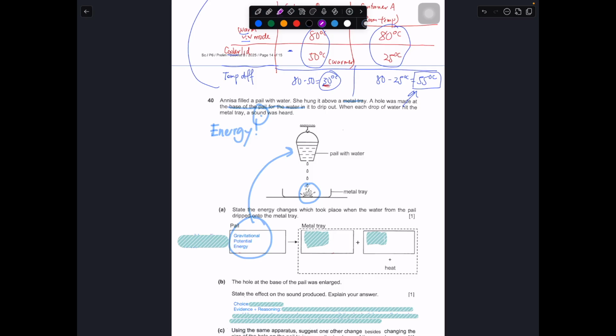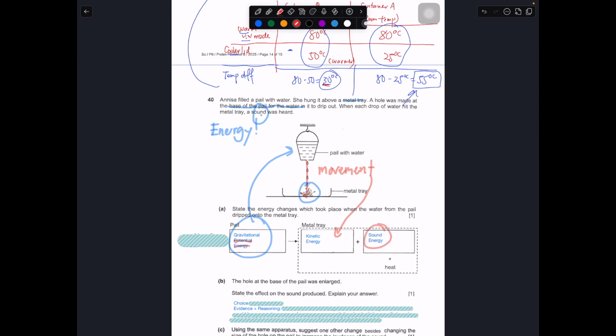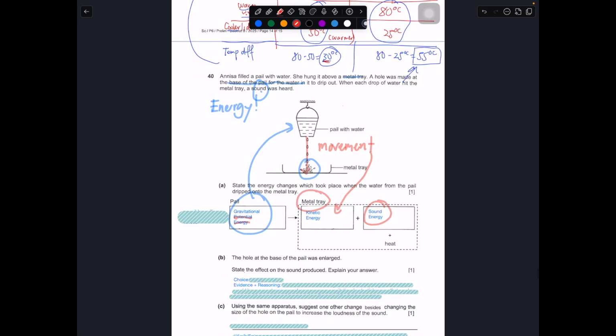Okay, so let me just highlight in red. When the water hit the metal tray, there's actually some form of movement. When there's movement, it comes with kinetic energy. Then you also heard a sound, so sound energy. So kinetic and sound will be the moment when the water hit the tray. So this part straight up is a 1 mark question.